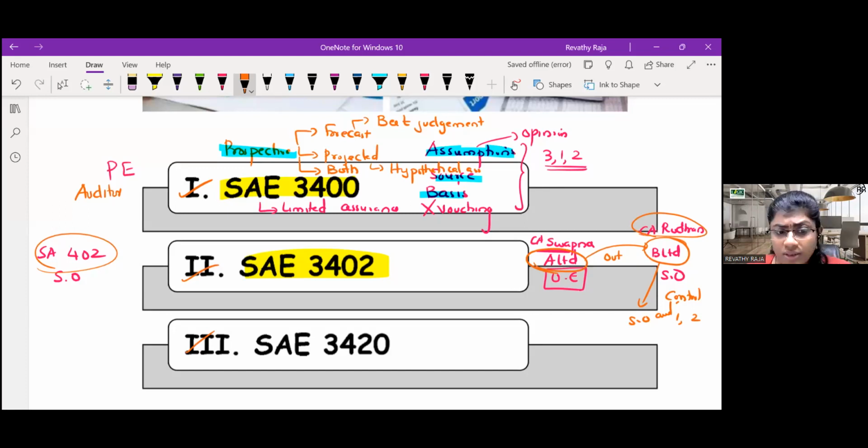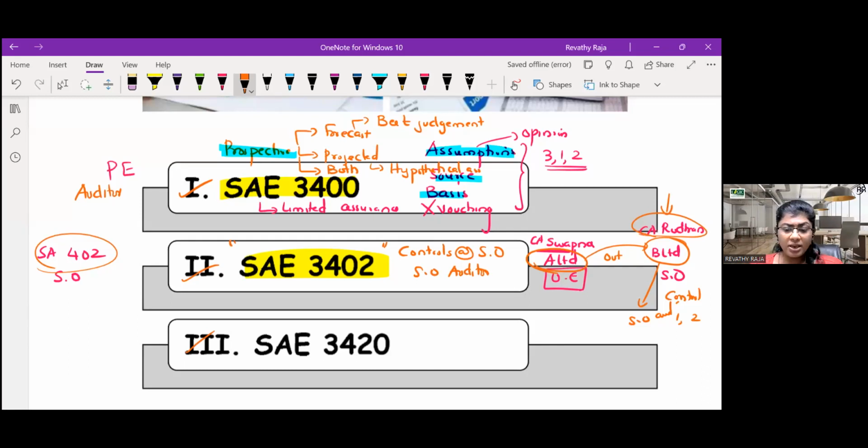Rudran is giving report on what? Is it financial? No. He is giving report about control, control objective, etc. At which entity? Controls at the service organization. When Rudran gives report about controls at service organization, the service organization auditor has to follow SAE 3402.